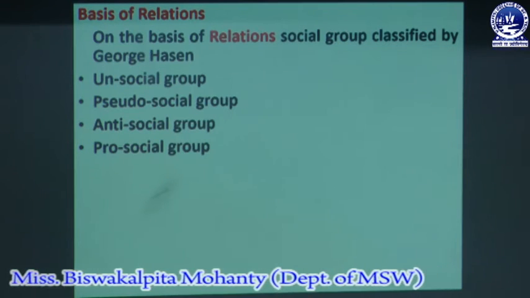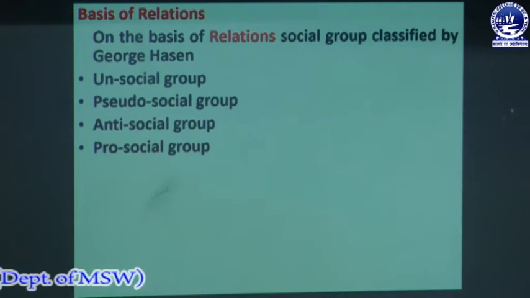The pro-social group is the antonym of the anti-social group. Its members work for the interest of the larger society of which they are a part, engage in constructive activities, and increase the welfare or well-being of the society.